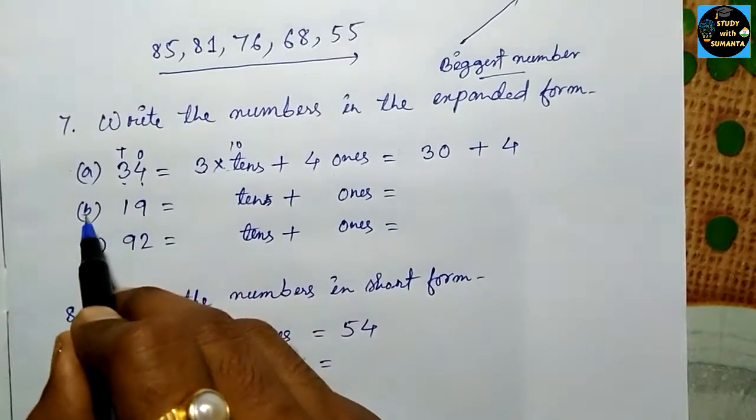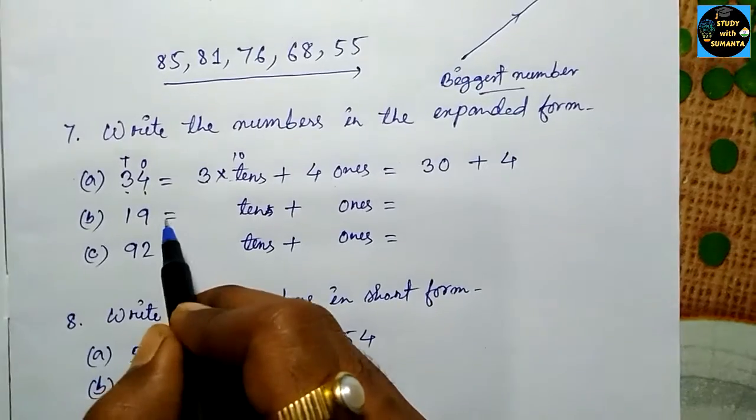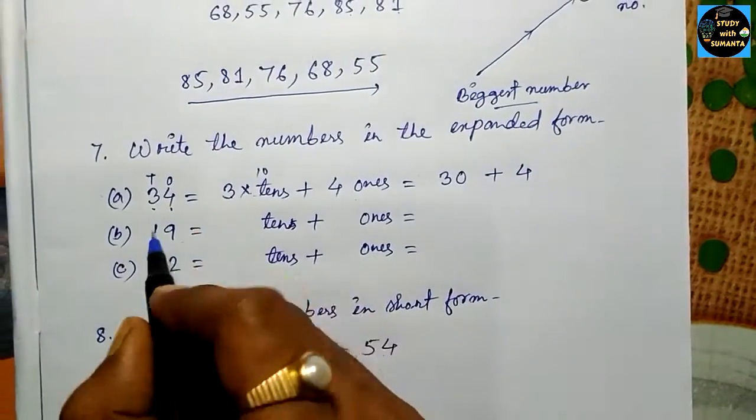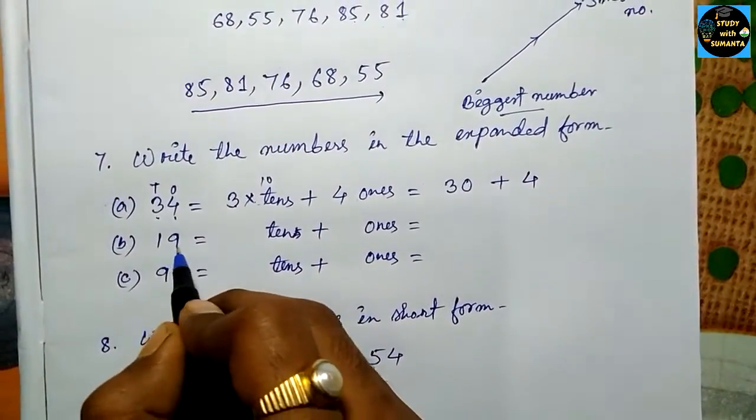Like this. In B we have 19 now. When we expand this number, we have 10 plus 9.